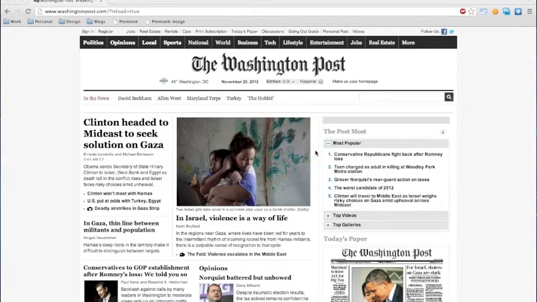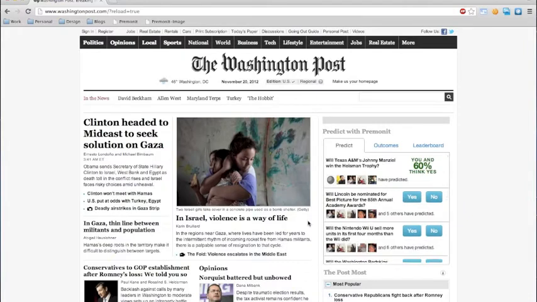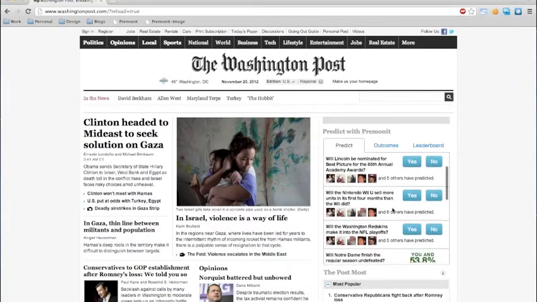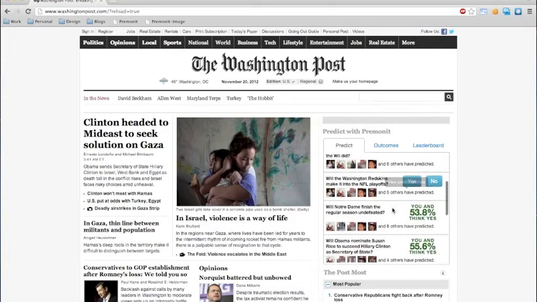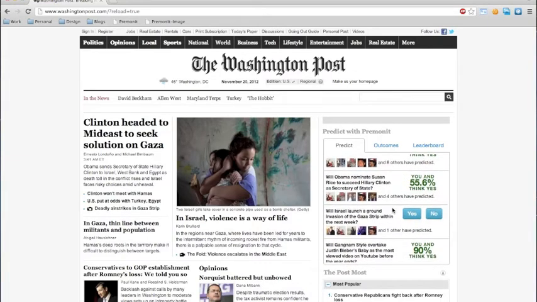This is the Washington Post homepage as it stands now. Let's add predictions. As you can see, I've added an embeddable widget on the right pane with current events to predict on, like whether or not Texas A&M's Johnny Manziel will win the Heisman, whether the Nintendo Wii U will outsell the Nintendo Wii, whether the Redskins will go to the playoffs, or whether Israel will launch a ground invasion of the Gaza Strip. Let's predict on some of these.